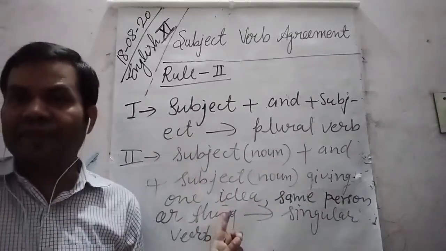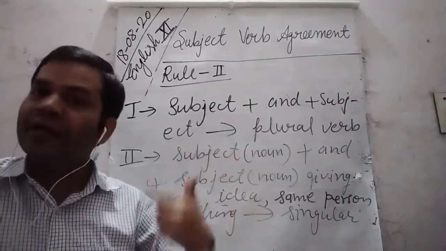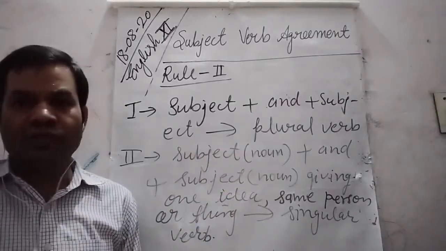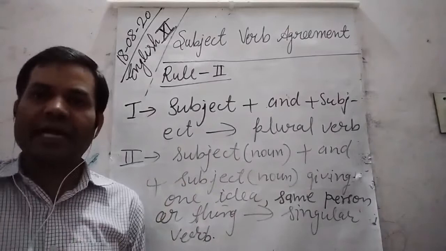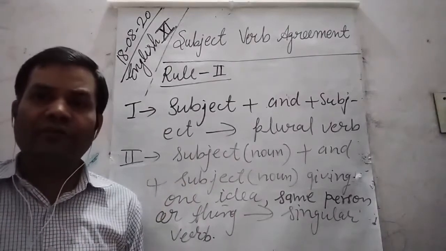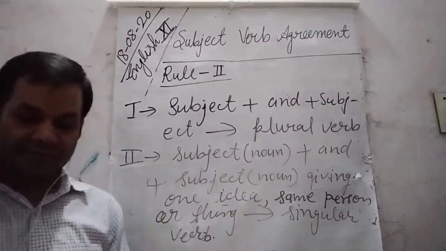This is the difference between rule 1 and rule 2. So now let us understand rule 2 with the help of some examples.